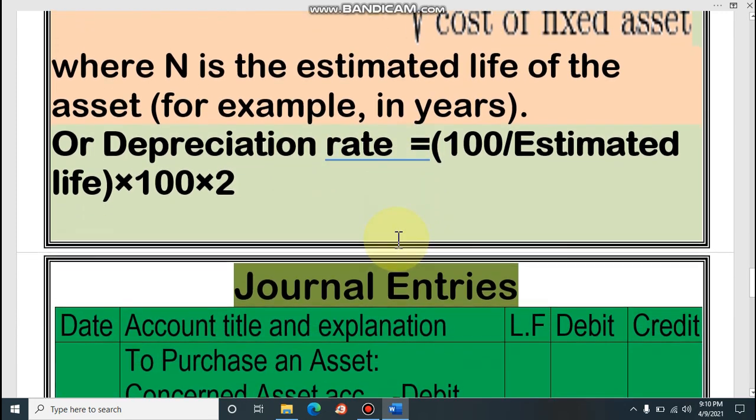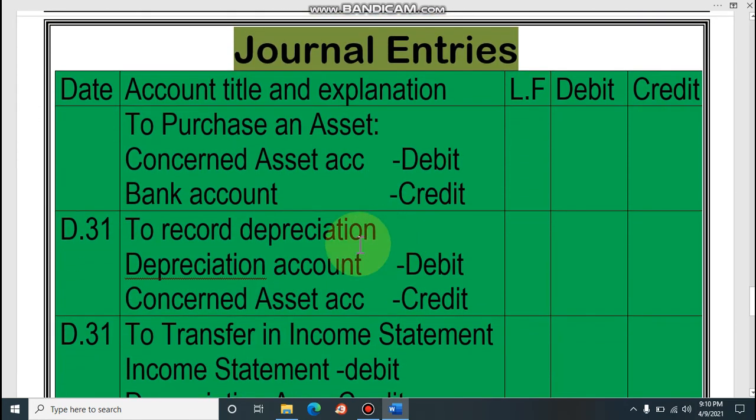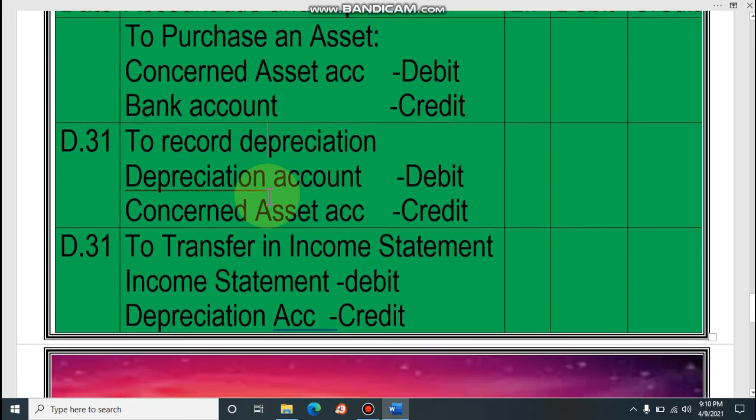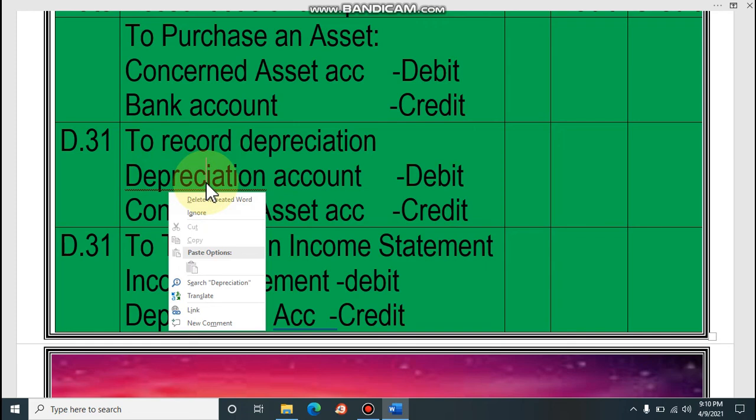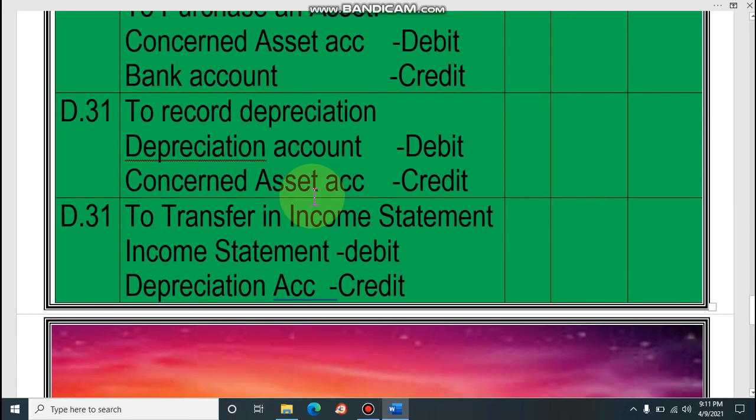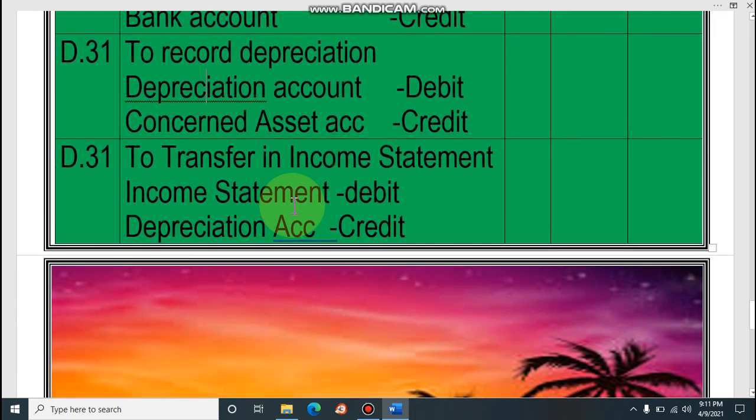Okay, now journal entries for recording depreciation. Dear student, we have only 3 journal entries. Purchase of an asset: we will write concerned asset account debit, bank account credit. For recording depreciation: depreciation account debit, concerned asset account credit. And to transfer to income statement, we'll write income statement debit, depreciation account credit.